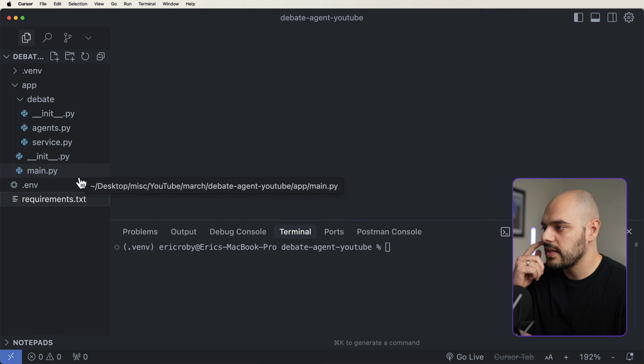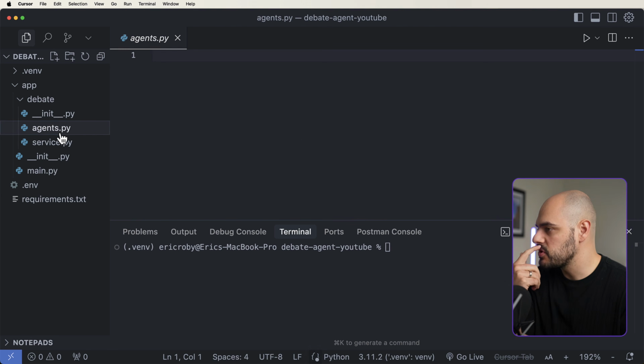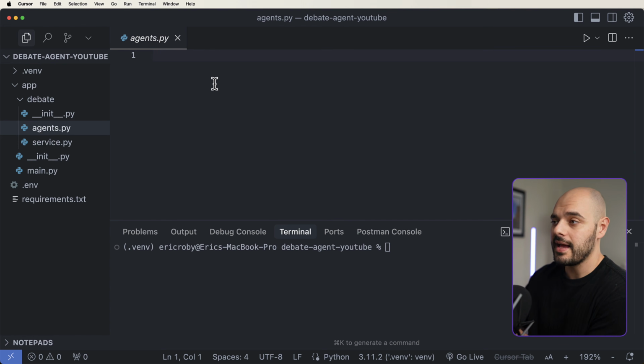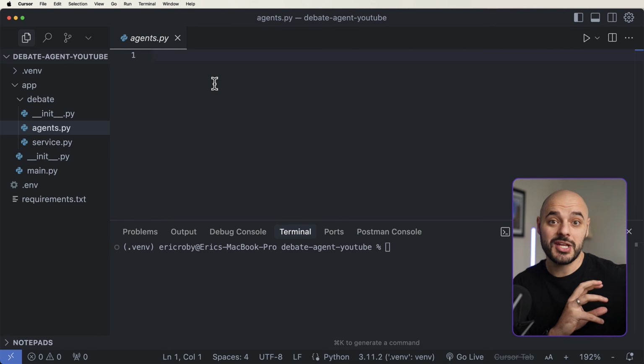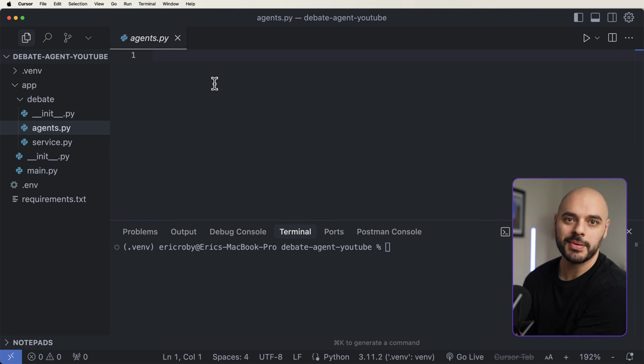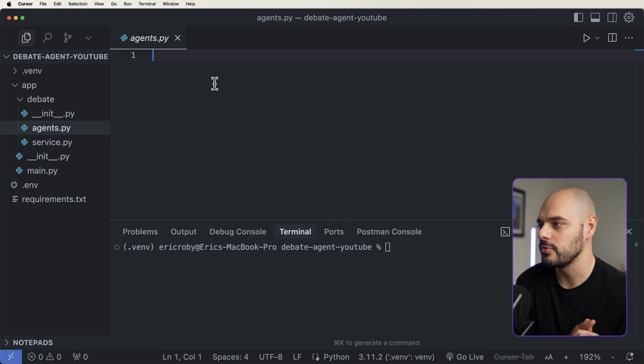All right, so the very first thing we're going to want to do is jump into our AI agents, where we're wanting to create two different AI agents. We're going to start with just creating a right-wing AI agent, from that kind of political view, and then a left-wing AI agent. And then we're going to be able to pass in a query, and the right wing is going to say their piece, the left wing is going to say their piece, and they're going to kind of debate. And it's kind of a cool little project.